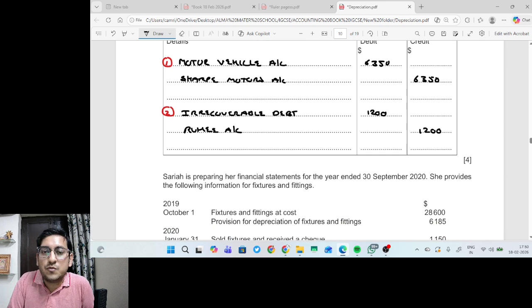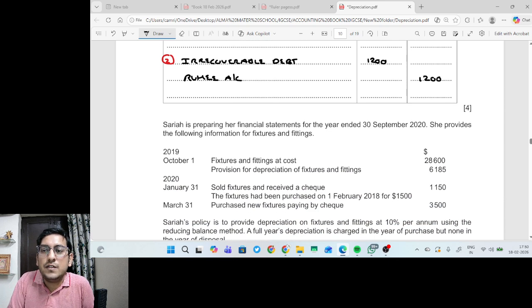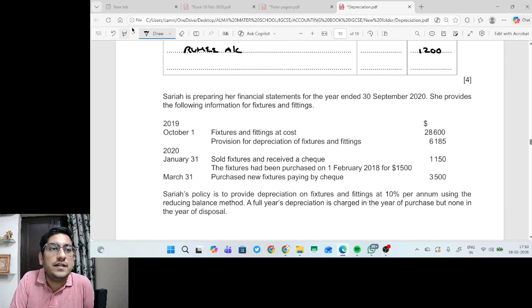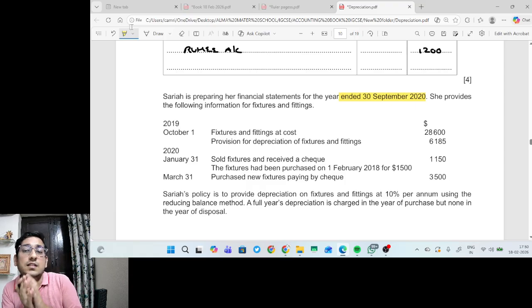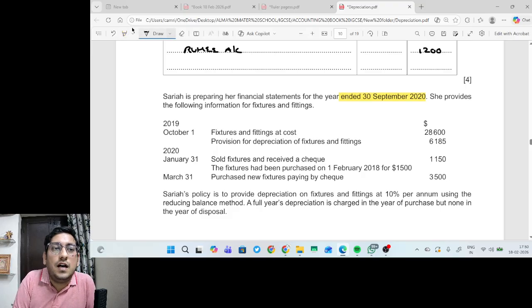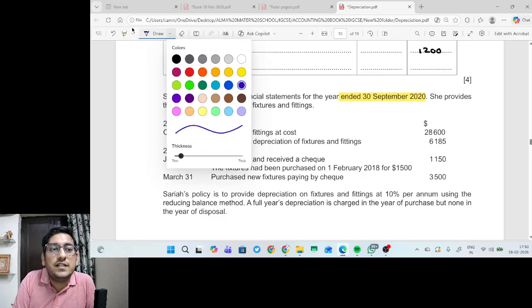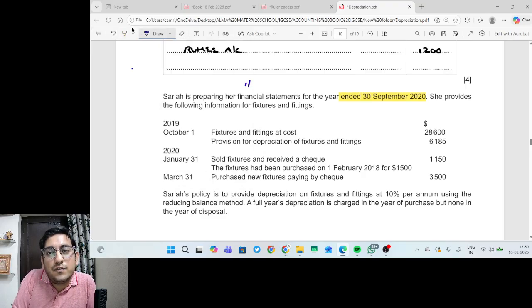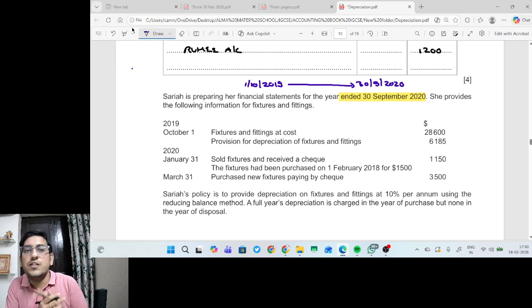Now, coming to the next point. Saria is preparing her financial statement for the year ended 30th September 2020. This is very important. Why, sir? Because 30th September 2020 is my financial year end. That means our financial year starts from which date? It starts from 1st October 2019 and it will end on 30th September 2020. Right, so this is my financial year.